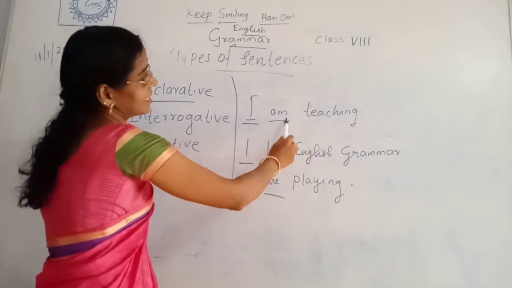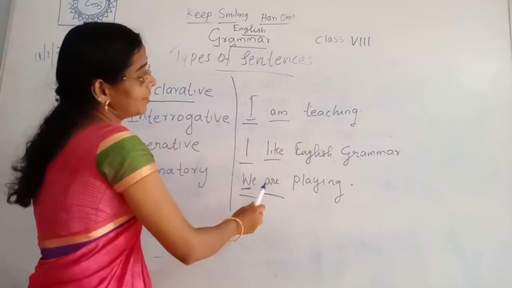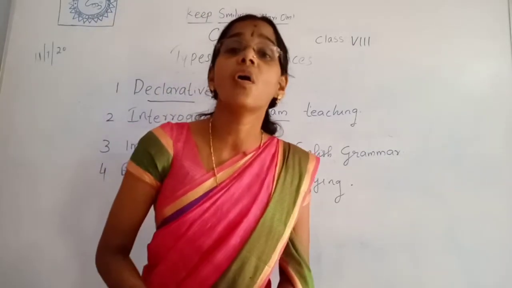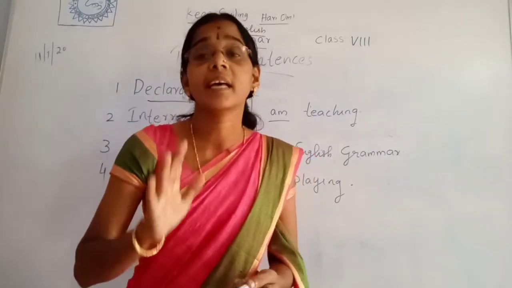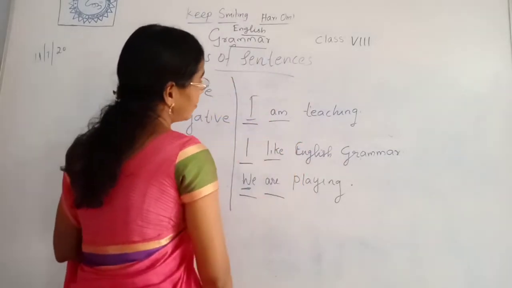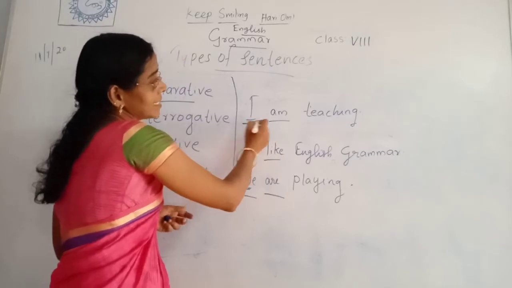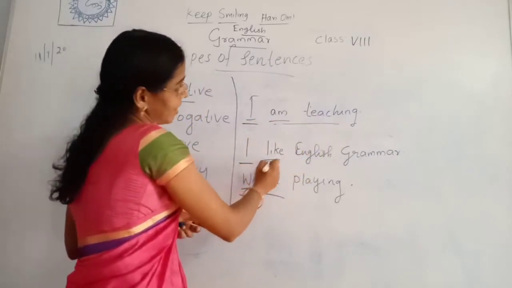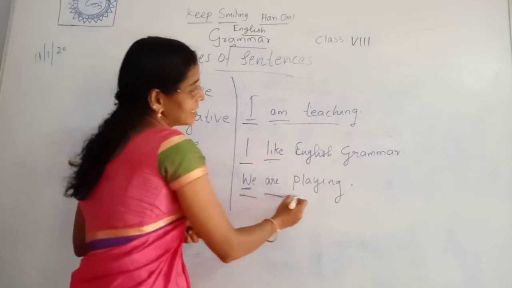Next one, I am teaching. This one is the verb. Next one, we are playing. This one is the verb. That means all action words are verbs. Then again I am going to write some examples on the board. The first one: I is the subject, this one is the verb. Here also I is the subject, this is the verb. Next one, we is the subject, this is the verb.